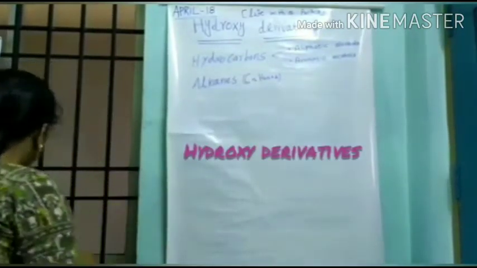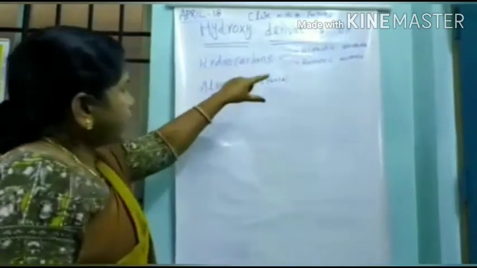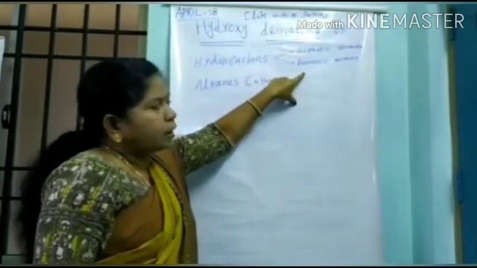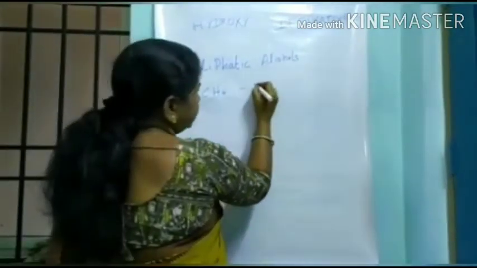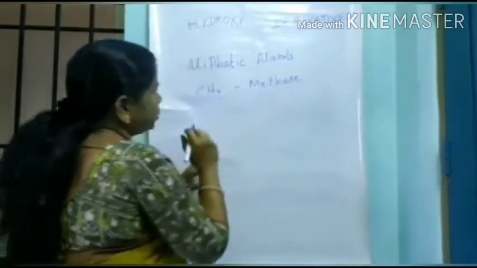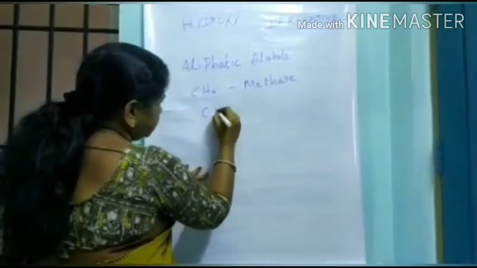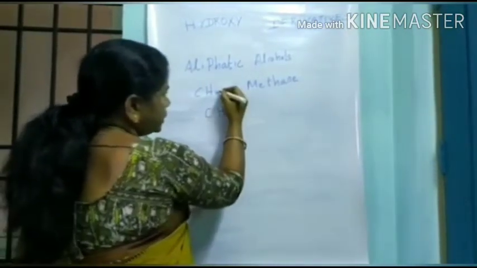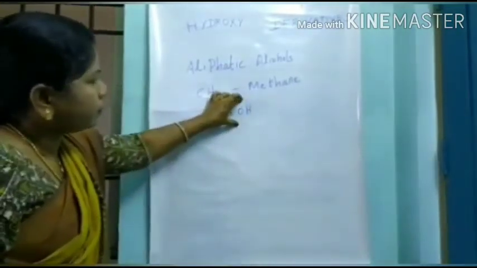The functional group of hydroxy derivatives is OH. There are two branches of hydroxy derivatives, called aliphatic alcohols and aromatic alcohols. CH4 is methane, the hydrocarbon. We remove one hydrogen atom, leaving CH3, and add one OH group, which is the functional group of alcohol.